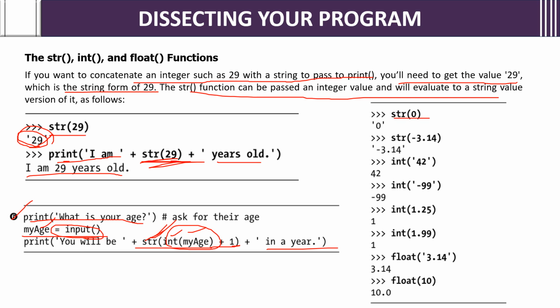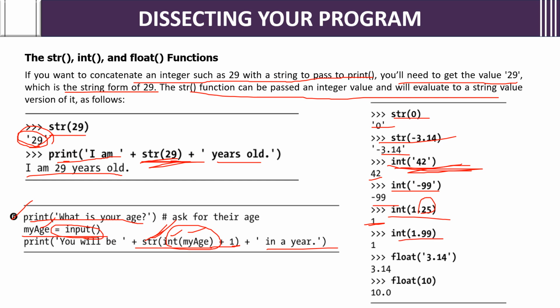See, if you give string 0, it will convert into string 0. Float of a string converts into a floating point. String 42, so int 42. Int of a string value, if you give it, will give 42 only. Int of a negative string value will give -99. Int of 1.25, integer value, it will not consider the floating point part. So it will give only 1. After the decimal point, it is not going to consider.